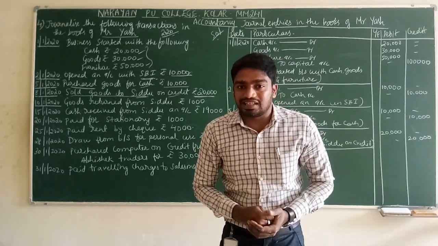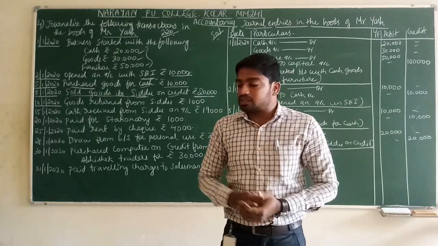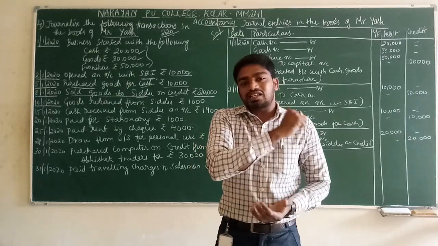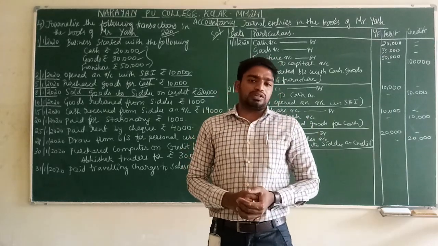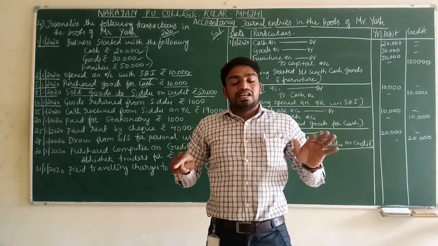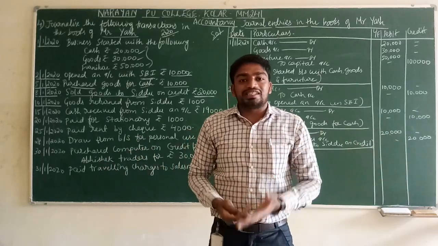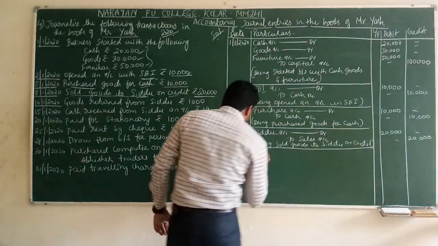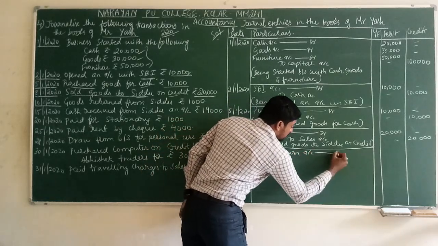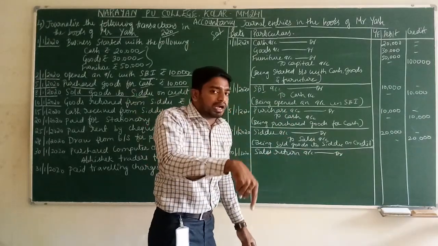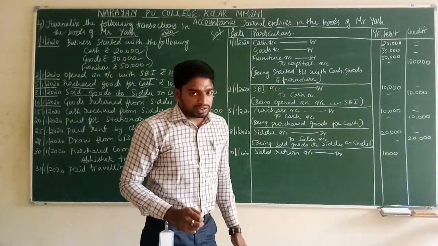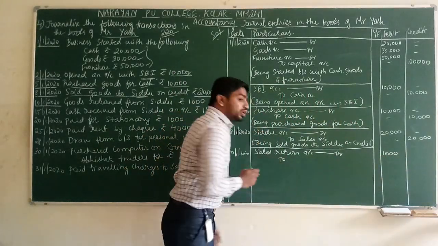Debit what comes in. First we have to identify the debit. Debit what comes in. Debit what is coming to the business. What is coming to the business? Goods are coming to the business. Which goods? The goods which we have already sold are coming back. What will we call that? That will be called sales return. Write down sales return account debit. How many rupees of goods are coming back? 1000 rupees. Sales return account debit.